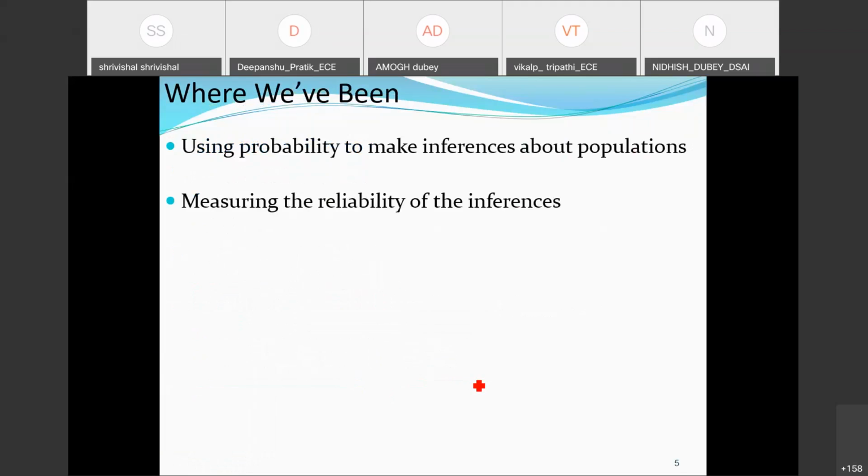So using probability, in a nutshell, we could say we are trying to make some inference about the population here. What was the event or incident that is happening? From that we are trying to extract some information which could be helpful for us. This way we are trying to define probabilities related to practical problems, so that we could have some more fruitful information, which we have already discussed in the case of Bayes rule applications.